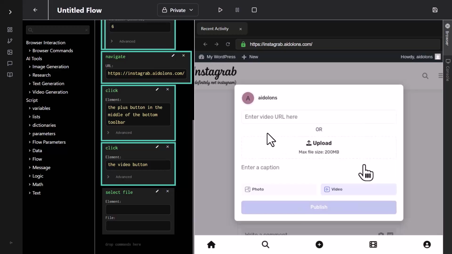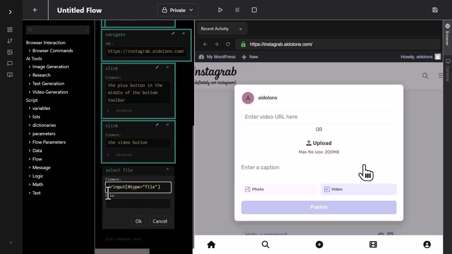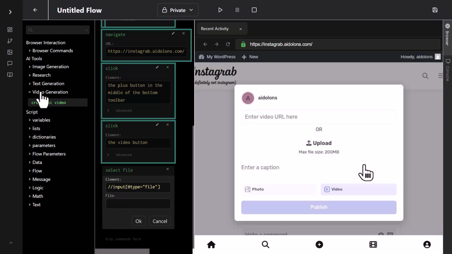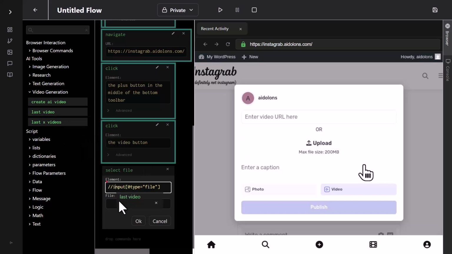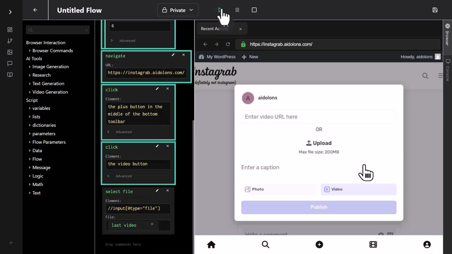All right, now the way a page like this works, because there's no literal upload field, at least not one that we can see, the AI can get a little confused on stuff like this. So to deal with that, I'm actually going to paste in a selector. All right, and this is an XPath. So by using an XPath selector, we actually bypass the AI, and it's going to specifically look for a file input. All right, now for file, I'm going to go to video generation, and I'm going to say last video. All right, and this will automatically pull the last video that was generated. We'll click OK.